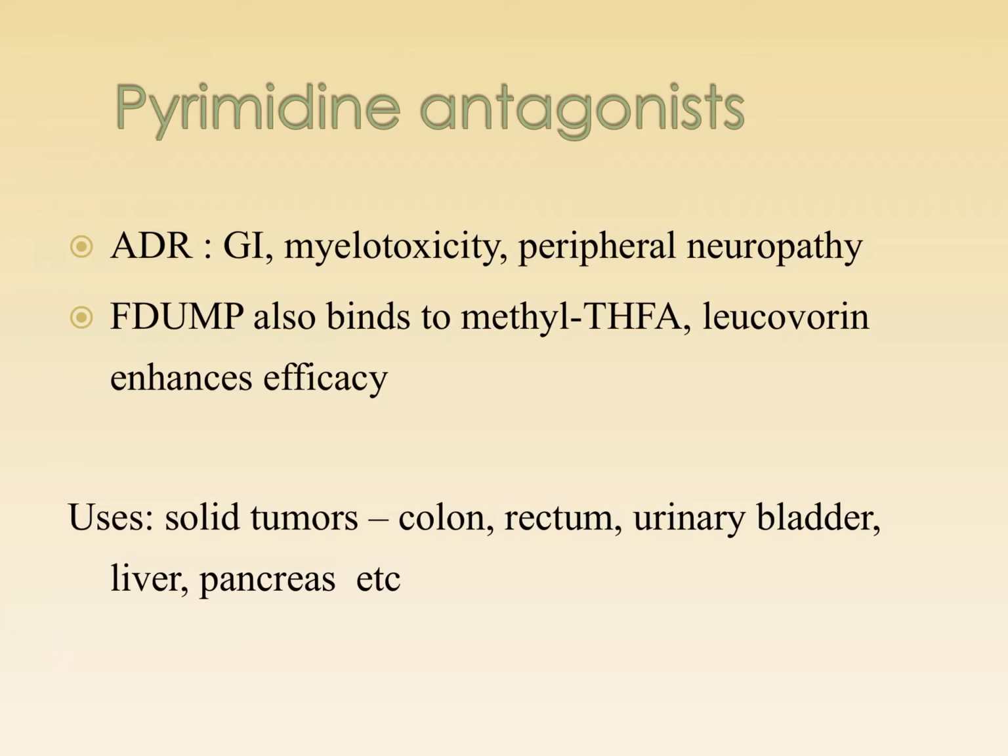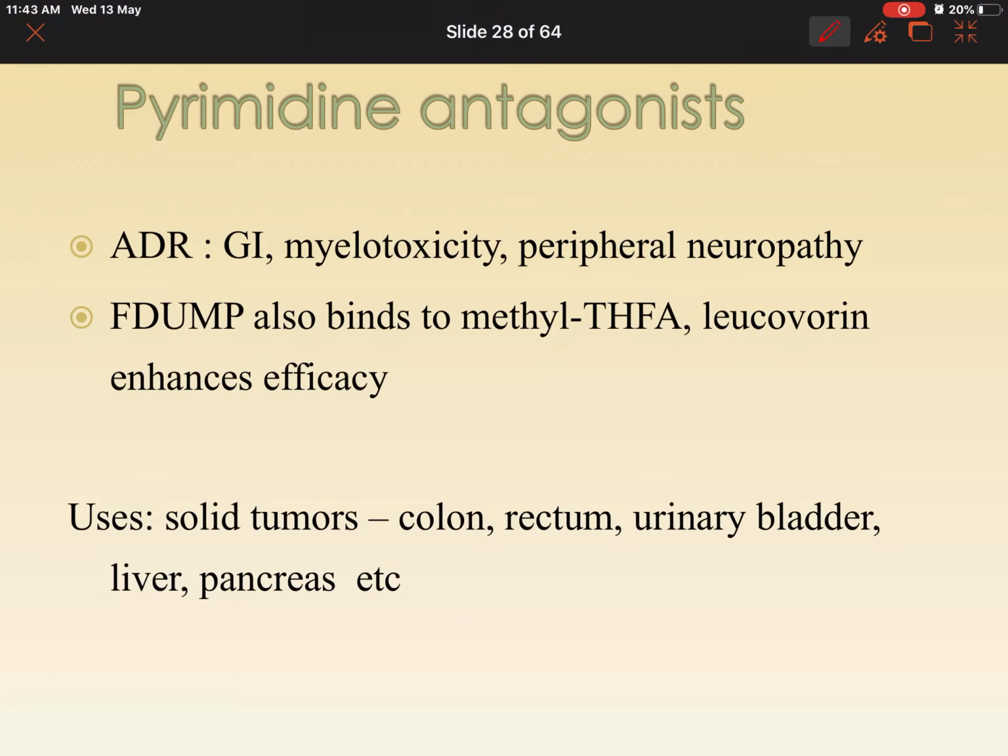What are the adverse effects? Mostly the adverse effects are GI mediated: nausea, vomiting, diarrhea, myelotoxicity, that is bone marrow toxicity, and peripheral neuropathy. Here you can give leucovorin or methyl THFA. If you are giving methotrexate along with this, you will have to put the patient on leucovorin and methyl tetrahydrofolic acid. Where do we use it? We use it in solid tumors like colon, rectum, urinary bladder, liver and pancreas.